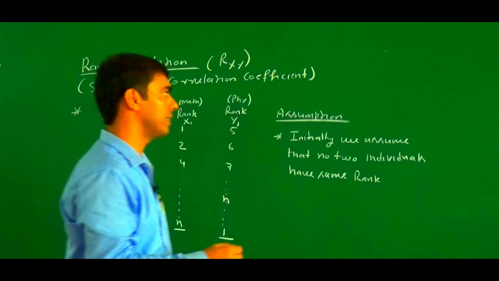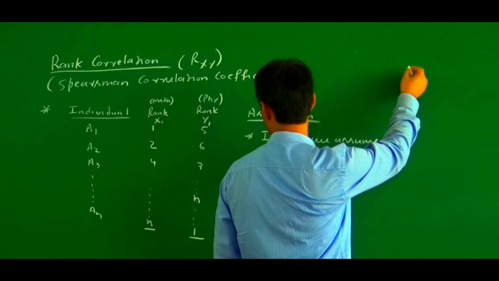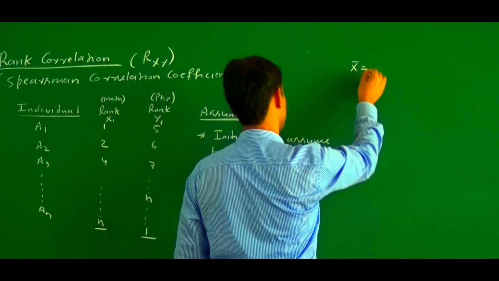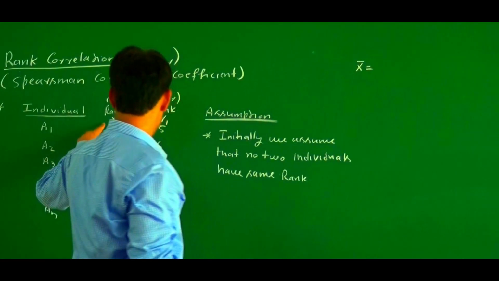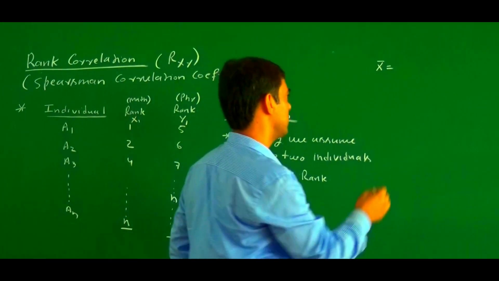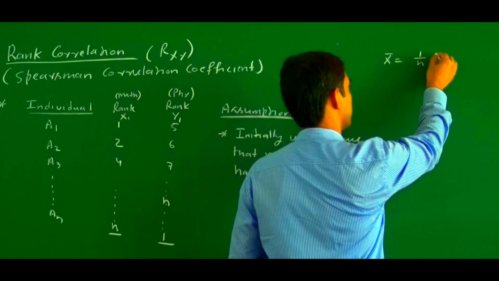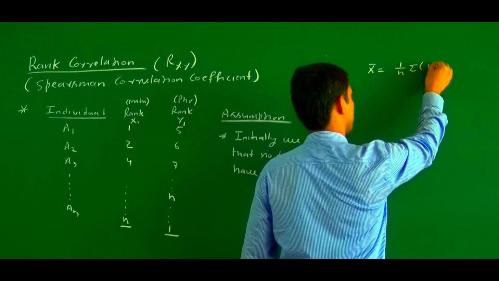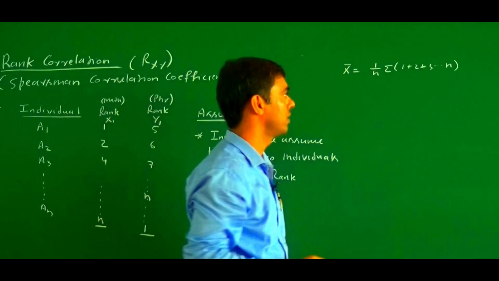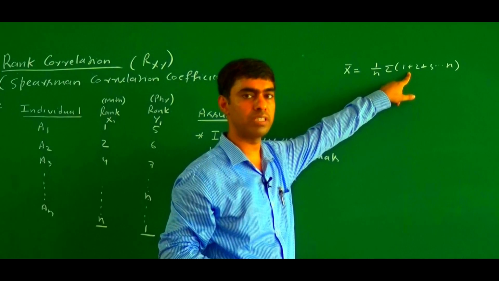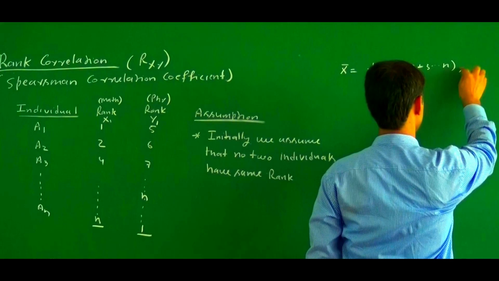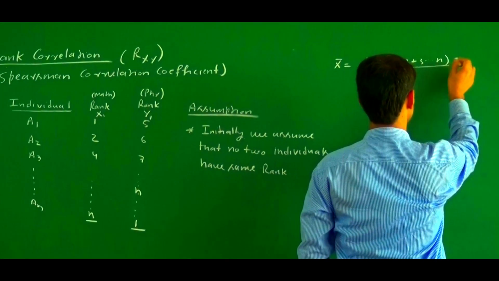So what will happen if we try to find x bar? These are the n individuals, this one is x and this one is y. X bar equals 1 upon n times the summation of 1 plus 2 plus 3 up to n terms. And we know that the sum of n natural numbers is n into n plus 1 divided by 2. So if we write here, this equals the sum of n natural numbers.